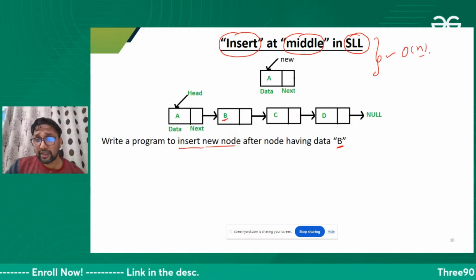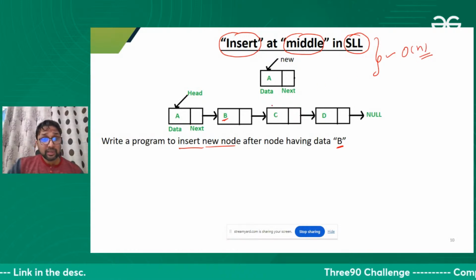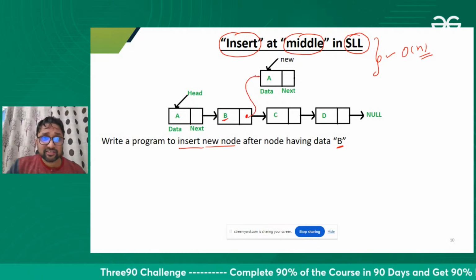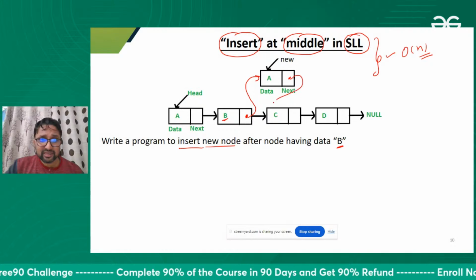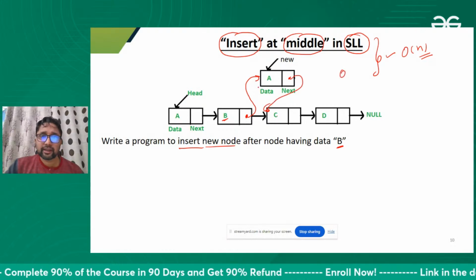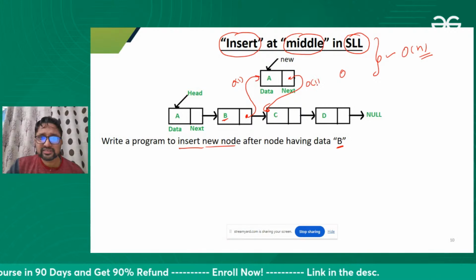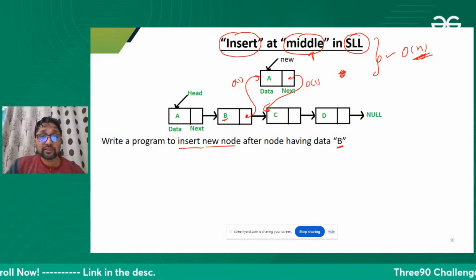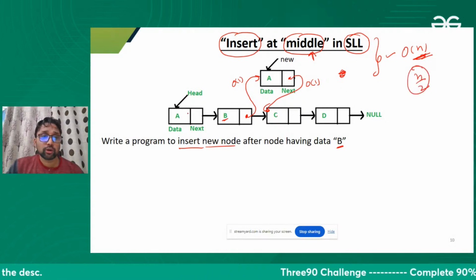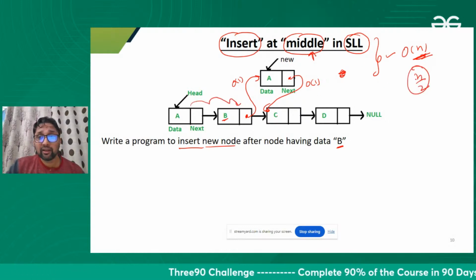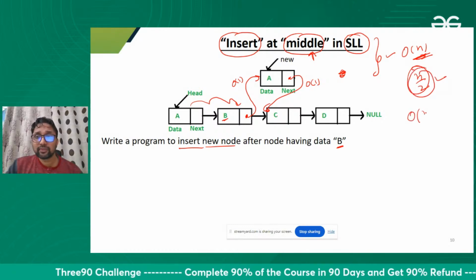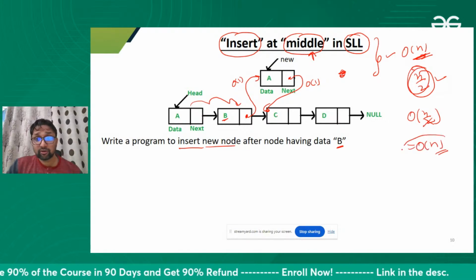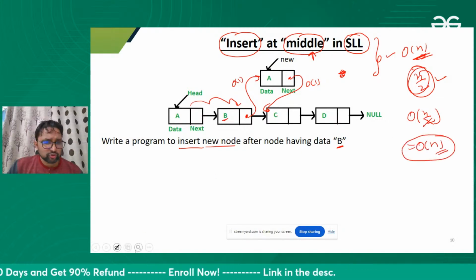Actually, this will take order of n time. You know that to insert this node, I need to attach this with this and this with this. Both will take constant time. Linking this will also take constant time. So why are you saying order of n? Because you need to come to the middle, that is, to the n/2 node. Traversing from the head to the middle will take order of n/2, and 2 is constant, so that will take order of n time. Okay, fine. So let's do it.